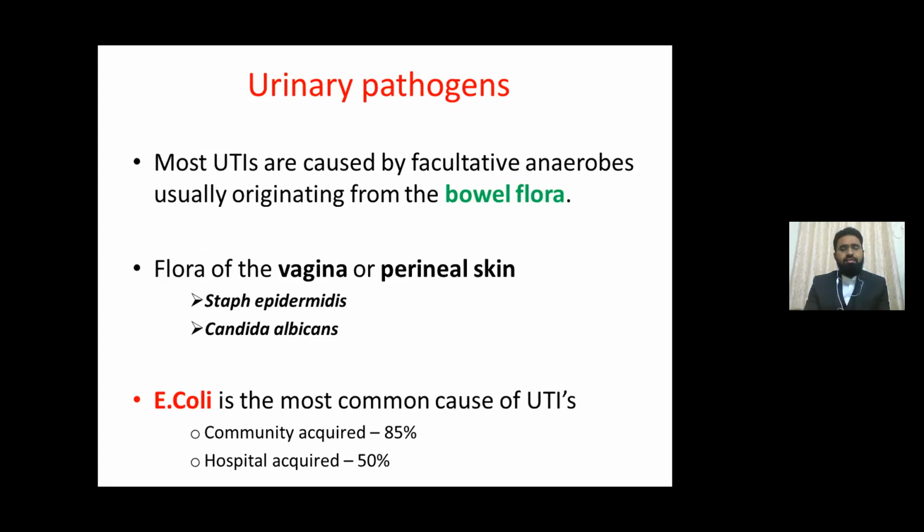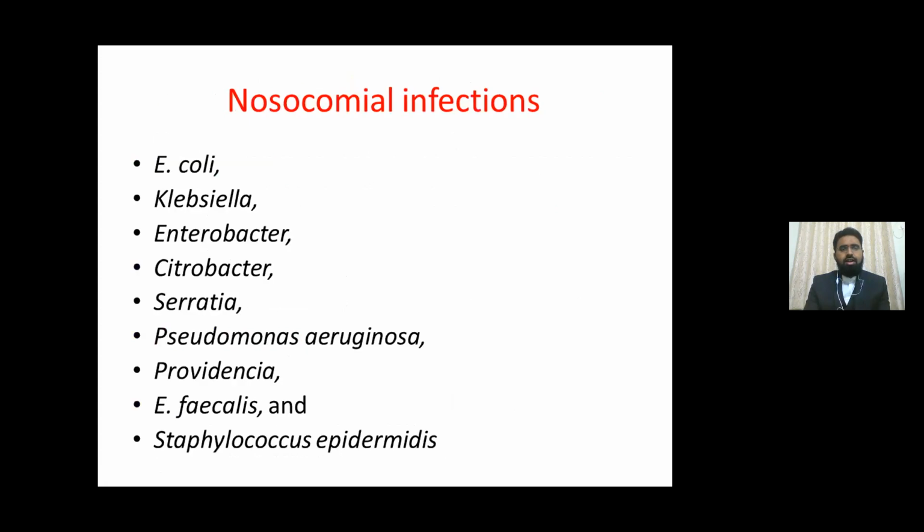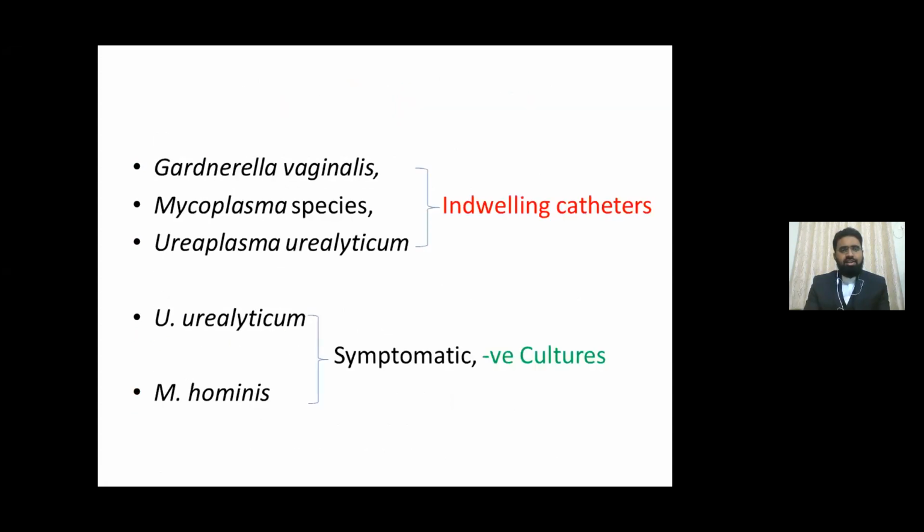85% of community acquired and 50% of hospital acquired infections. These gram-negative Enterobacteriaceae and gram-positive cocci are responsible for community acquired infections. And these are all the bacteria we know which are responsible for nosocomial infections. Gardnerella vaginalis, Mycoplasma species, Ureaplasma ureolyticum are seen in people with indwelling catheters or who practice intermittent catheterization. Ureaplasma ureolyticum and Mycoplasma hominis are usually seen in some symptomatic women with negative urinary cultures.